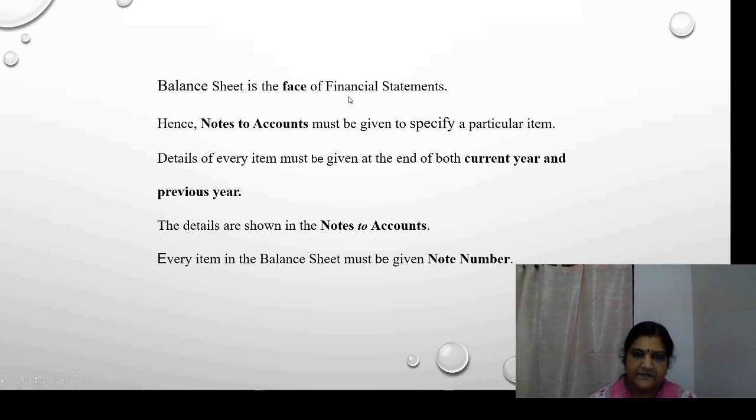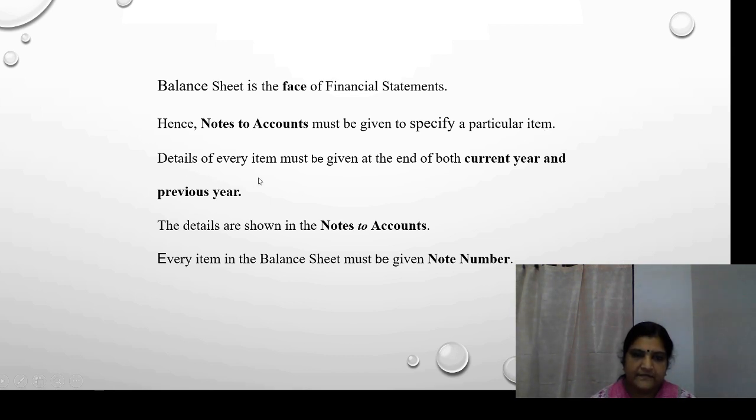So the balance sheet is a part of the financial statements. These can be the features of the balance sheet, that is, the balance sheet is a part of the financial statements. Hence, note to accounts must be given to specify a particular item. Now note these points, that is note to accounts, then note number, etc. We will see. So note to accounts must be given to specify a particular item.